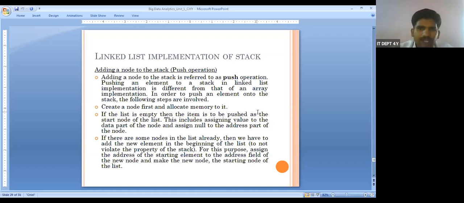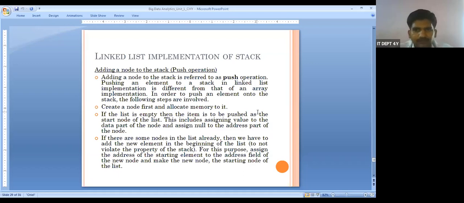Then we need to check whether we can push into the stack. When we are going to push into the stack, what do we have to remember? We need to check whether the top value is n or n minus 1. If it is n, the stack is overflow. When it is n minus 1, the stack is full.